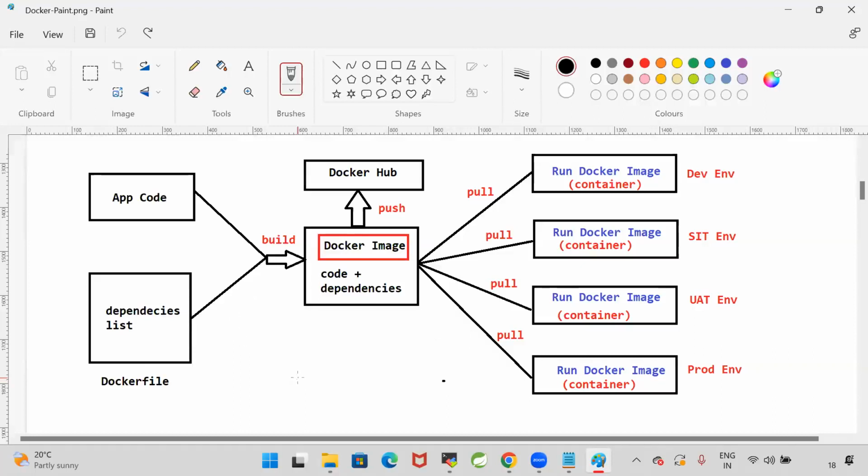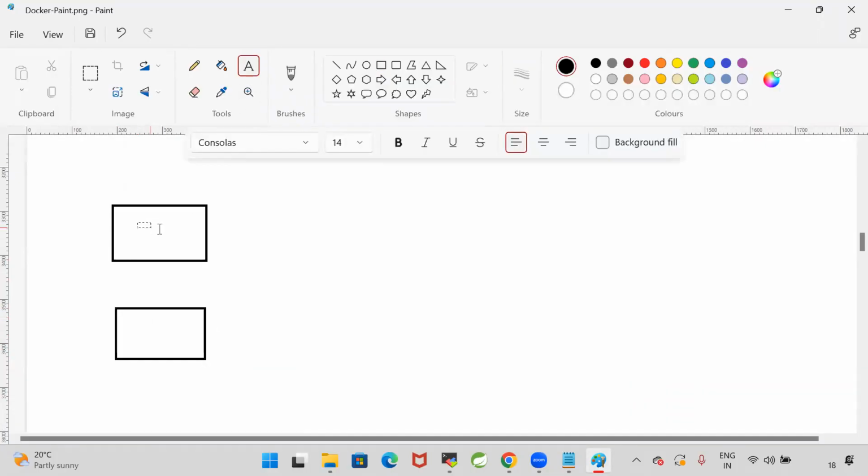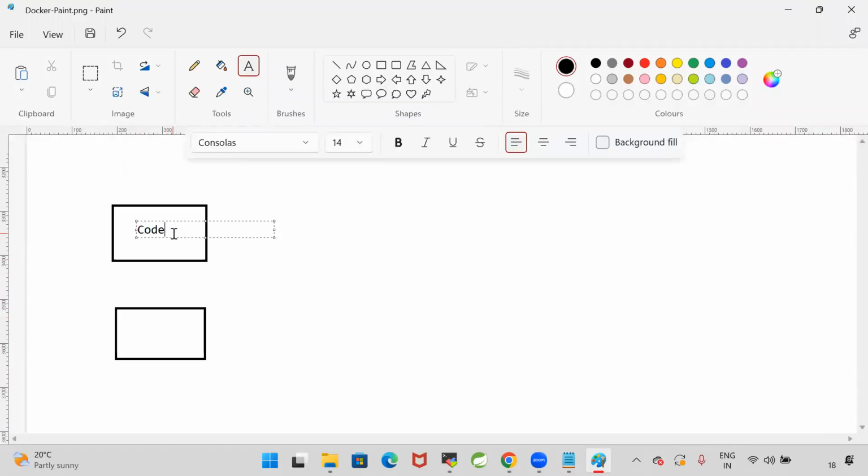Getting my point? So here I have a code. My project is available in the GitHub. Now this is my code and this is my Docker file. Using the code and the Docker file, I want to build a Docker image.